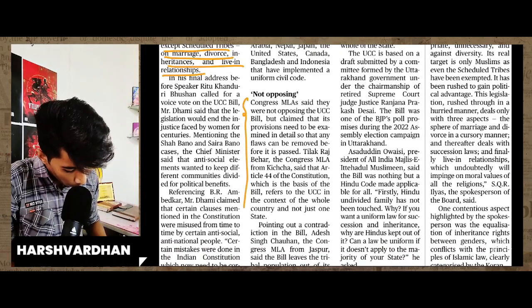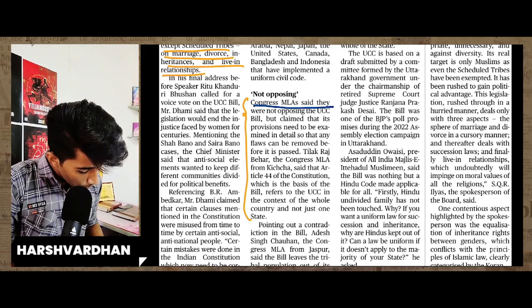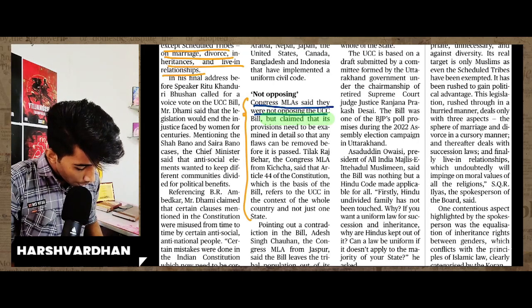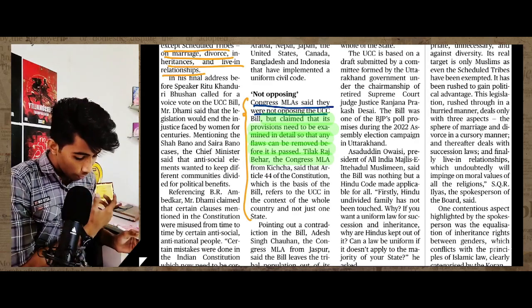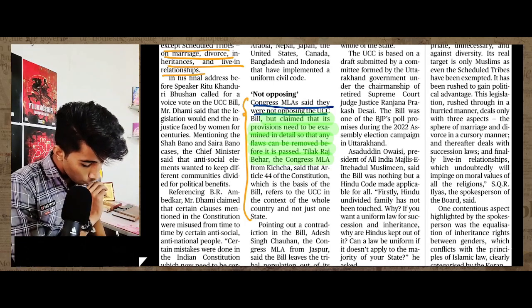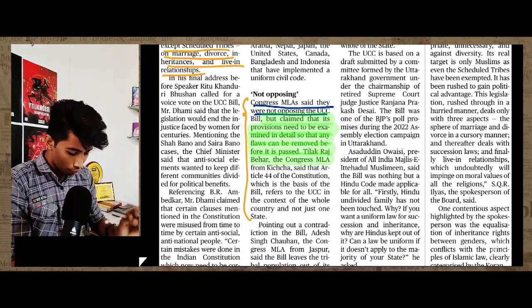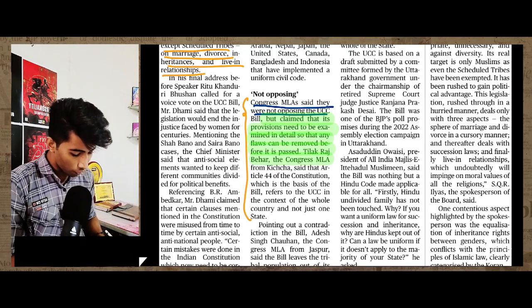So this is the statement of the Congress. Let's understand this also. Congress MLAs said that they are not opposing the UCC bill, but claimed that its provisions need to be examined in detail so that the flaws can be removed before it is passed. Tilak Raj Behar, the Congress MLA from Tehri, said that Article 44 of the Constitution, which is the basis of the bill, refers to the UCC in the context of the whole country and not just one state.